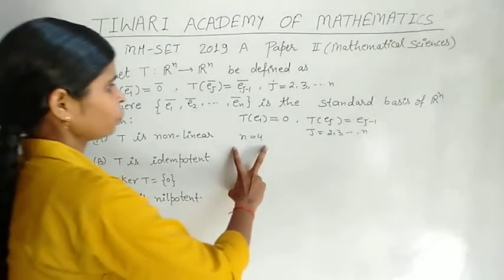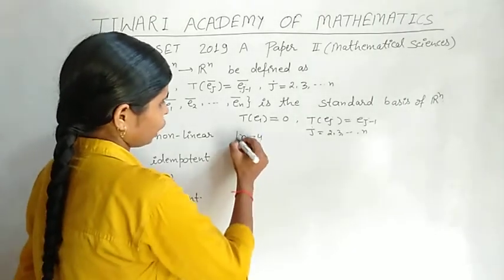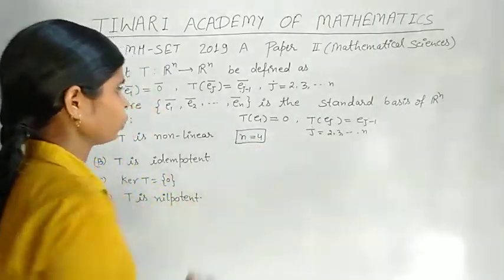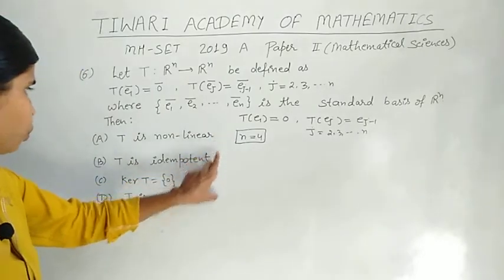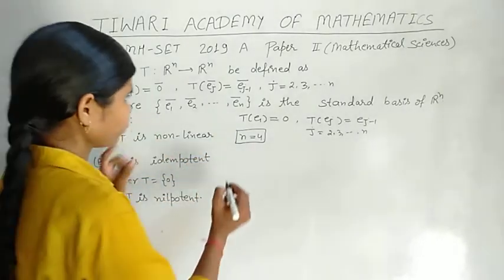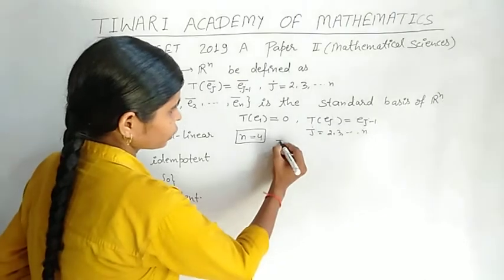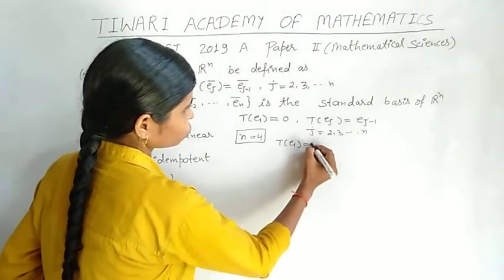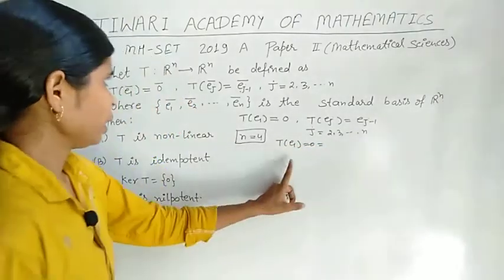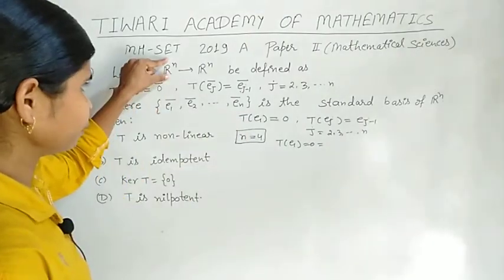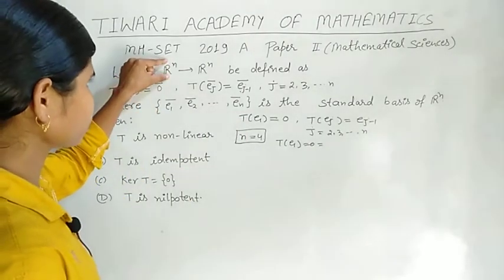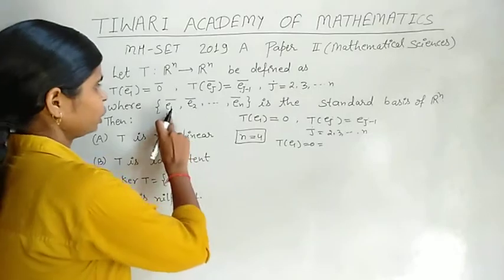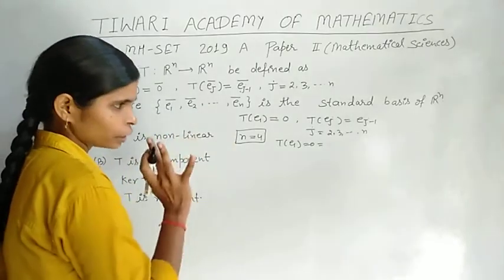So if we take n equal to 4, we find out which option is the correct option. N is equal to 4, then TE1 is equal to 0, and in R4 the standard basis is E1, E2, E3 and E4.